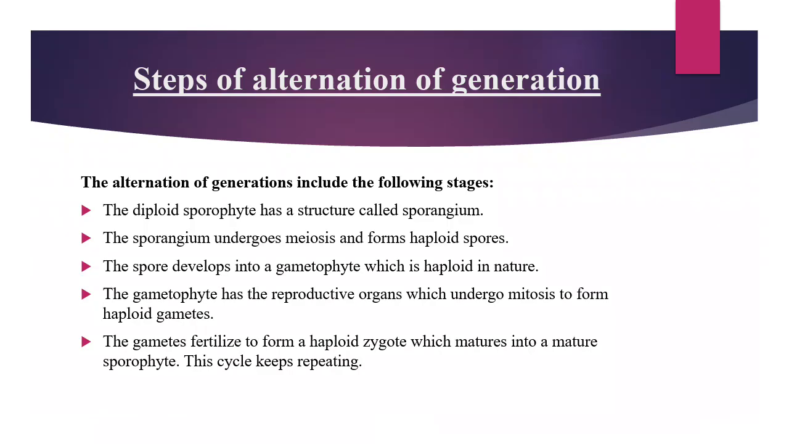Steps of alternation of generation. There are the following stages. The diploid sporophyte has a structure called sporangium. The sporangium undergoes meiosis and forms haploid spores. The spore develops into a gametophyte, which is haploid in nature. The gametophyte has reproductive organs which undergo mitosis to form haploid gametes. The gametes fertilize to form a diploid zygote which matures into a mature sporophyte. This cycle keeps repeating.